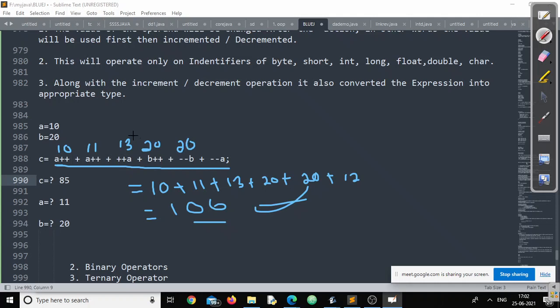See, previously A was 13. Now I am decrementing A by 1. What will be the value here? 12. Right. So at the end of this expression, what will be the value of A? 12. And what will be the value of B? 20. And what is the final result? 106. Clear, or are there any difficulties?